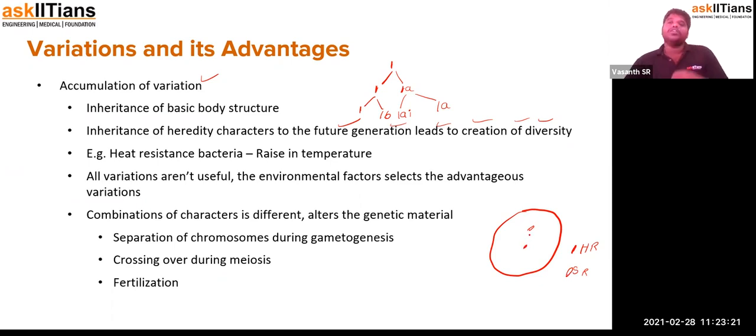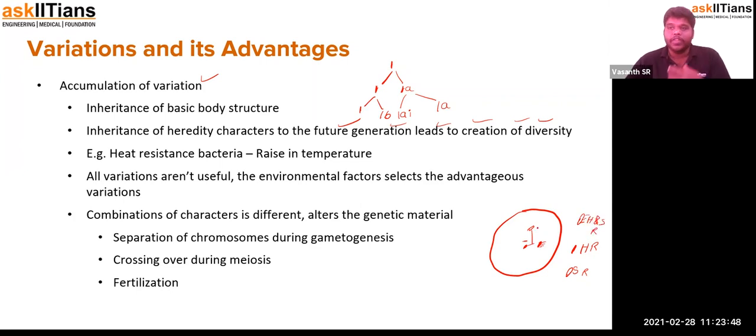Now, because of the sudden breakout of this region, it causes the hot spring to increase in temperature so much. So what happens is, because of the interaction, they will produce a new variety which will have both heat and salt resistance.